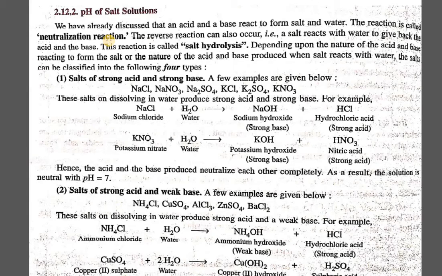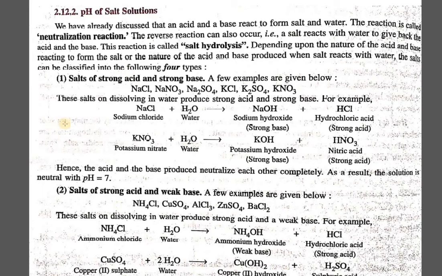So salt hydrolysis is simply the process in which we are able to obtain back the parent acid and the base from which a particular salt has been formed. So the very first category you can see: depending upon the nature of acid and base reacting to form the salt, the nature of acid and base produced when the salt reacts with water, the salts can be classified into the following four types.